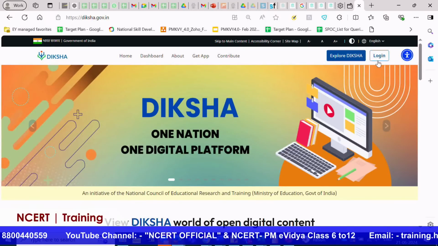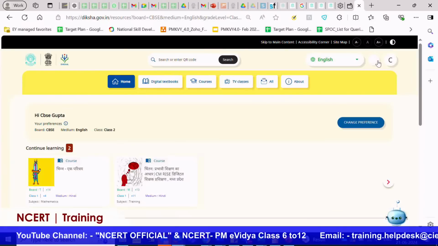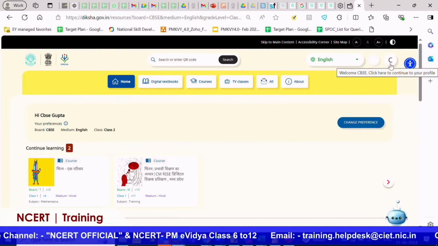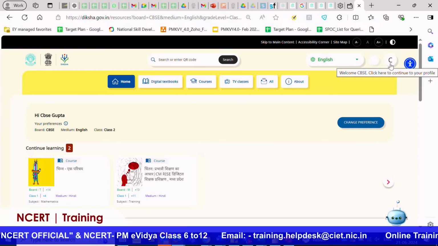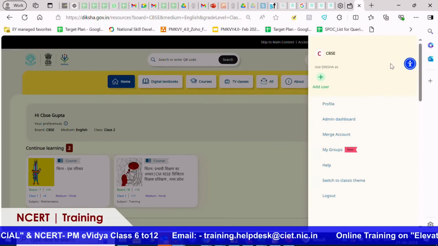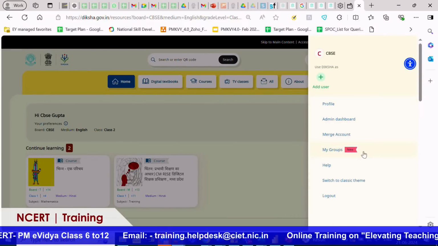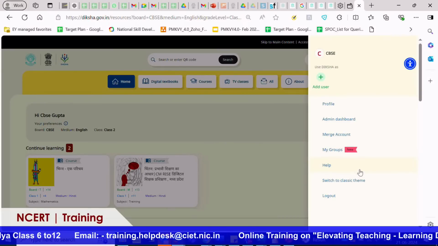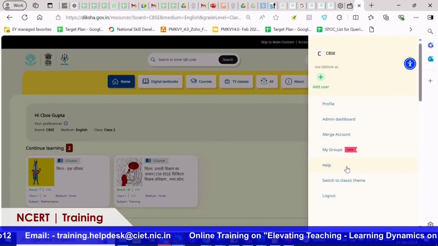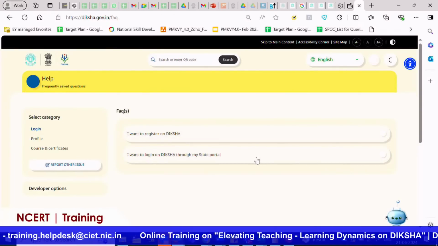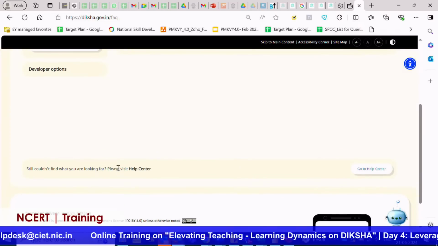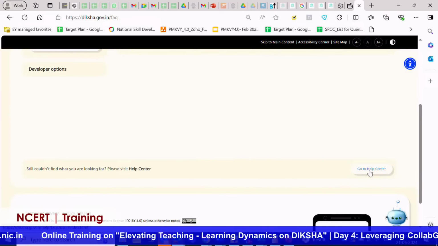So once you log in with your credentials, there is an icon. Let's say that here it is being shown as C. Once you click on this, there are multiple menu items which you can browse through. One of them is called help. Just click on help, come to the bottom. There is a link. Click on this link.